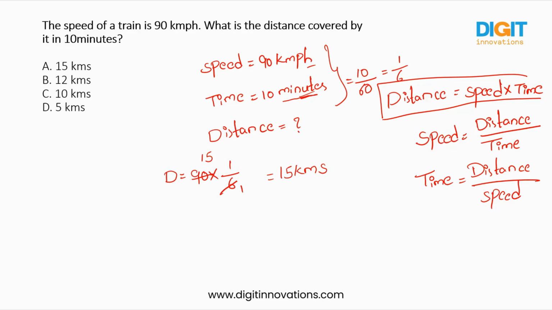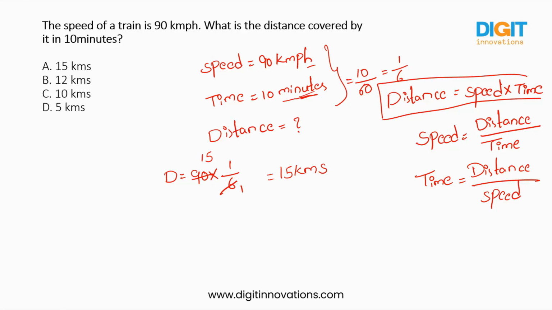We have done nothing special here. We just noted down the values given there and checked whether the units are compatible with each other or not. If they are not compatible, then we converted minutes into hours, and we took the fundamental formula, distance is speed into time. We just put those values in the formula and we got the answer.